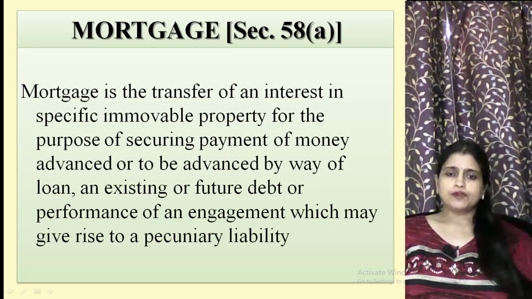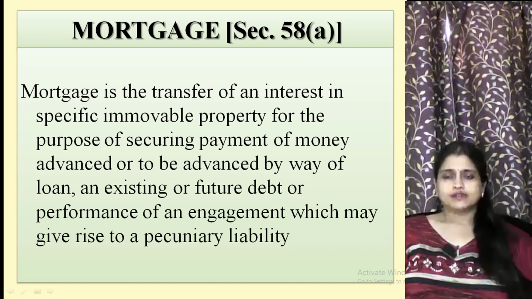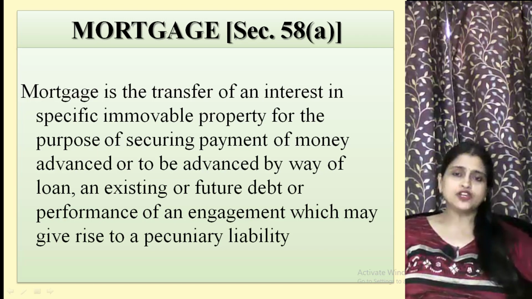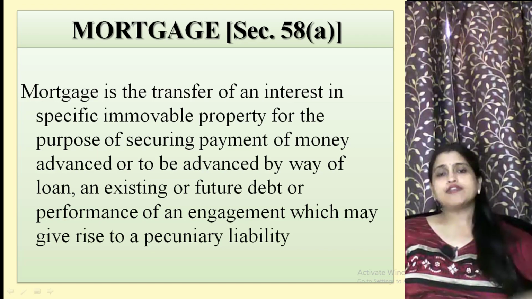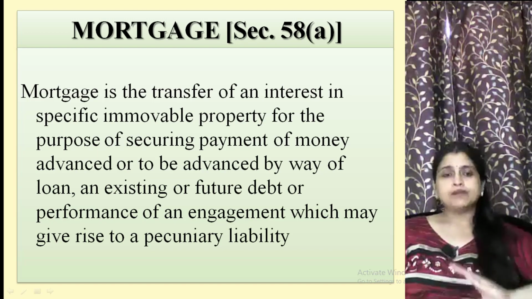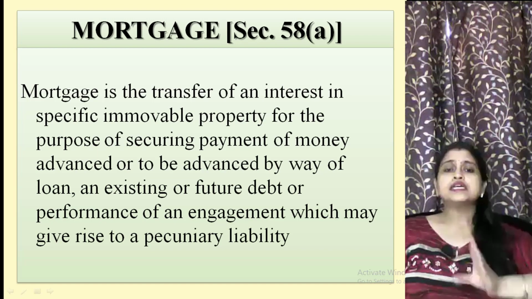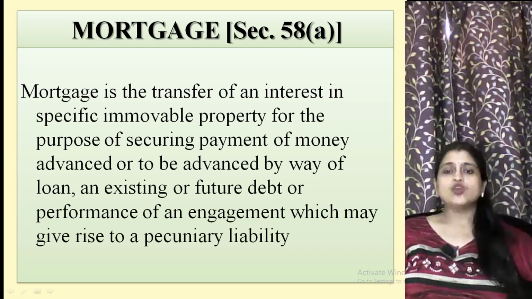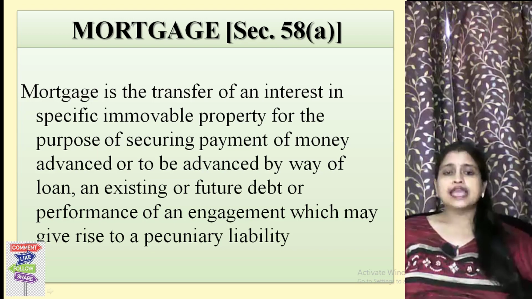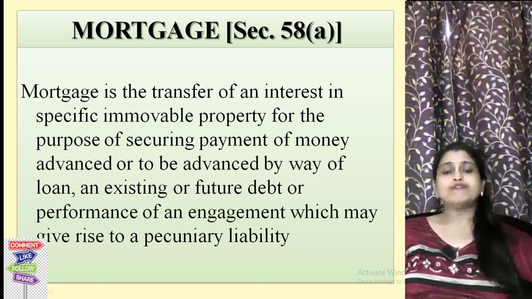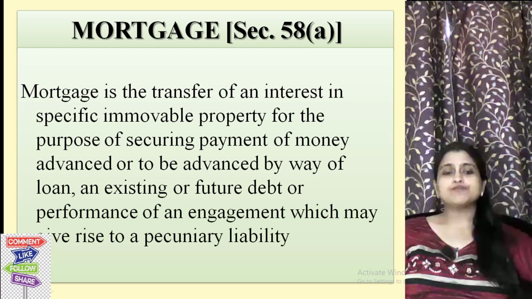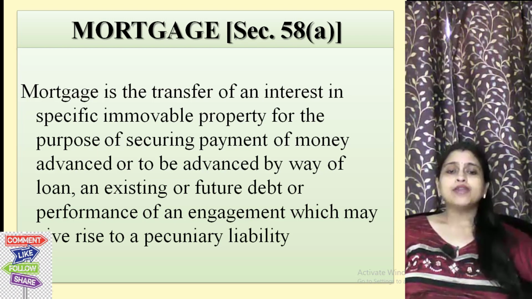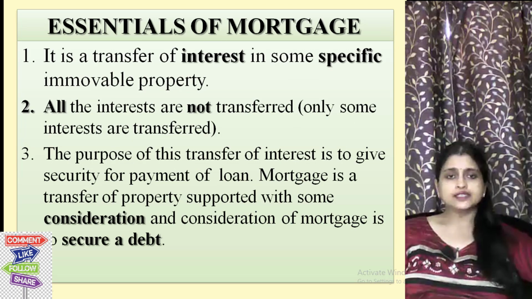Mortgage, the Transfer of Property Act 1882. What do you mean by mortgage? Under section 58(a), mortgage is the transfer of an interest in specific immovable property. For what purpose? The purpose is securing payment of money advanced or to be advanced by way of loan, an existing or future debt, or performance of an engagement which may give rise to a pecuniary liability. This is mortgage.